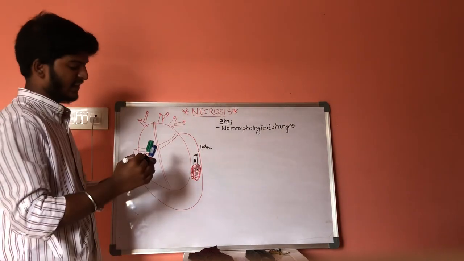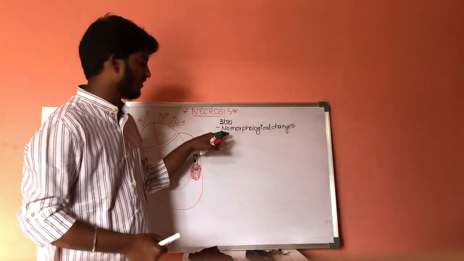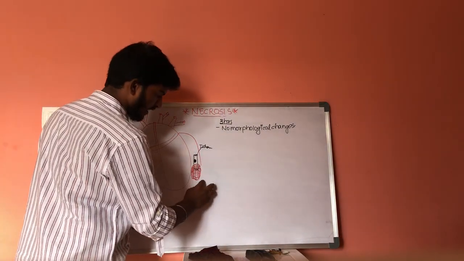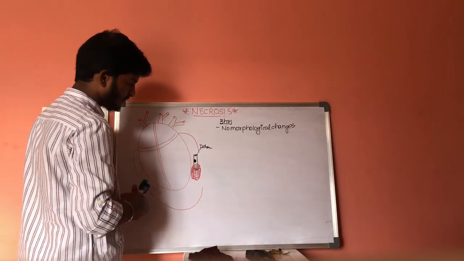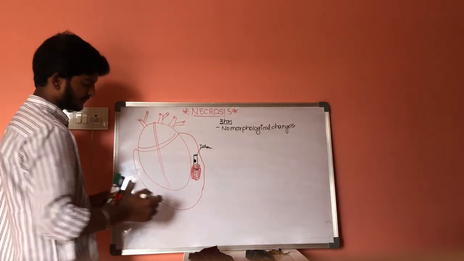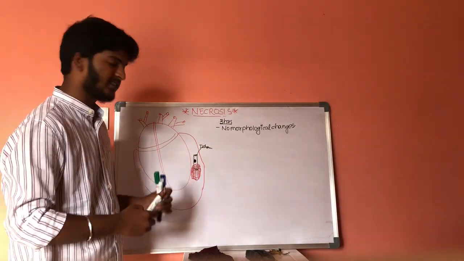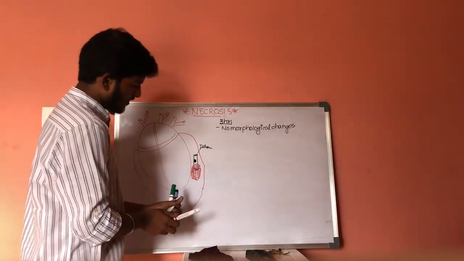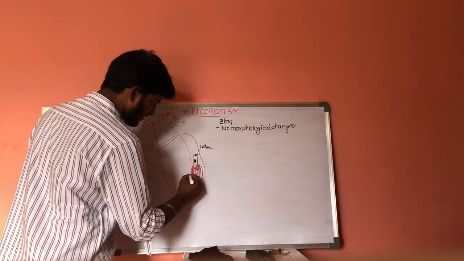There will be no morphological changes of necrosis in a patient who has died between 1 to 3 hours. And if a patient is alive, then a small part of myocardium gets damaged, and now there will be a series of inflammations which take place around this area.